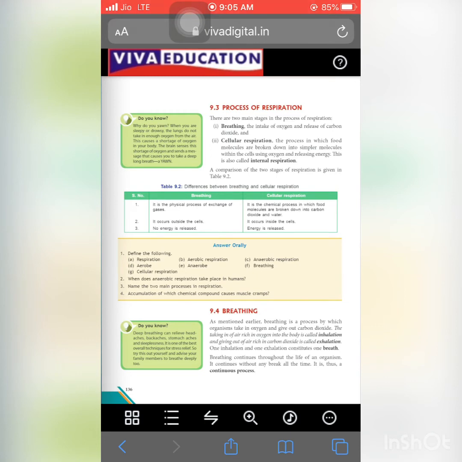So breathing continues throughout the life of an organism. It continues without any break all the time, and it is also known as a continuous breath. It ends when the life of a person ends. Okay.